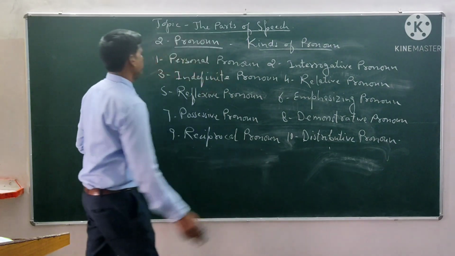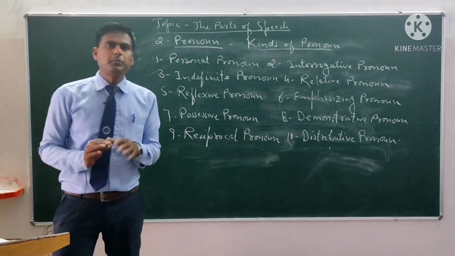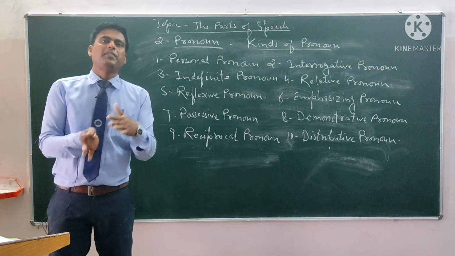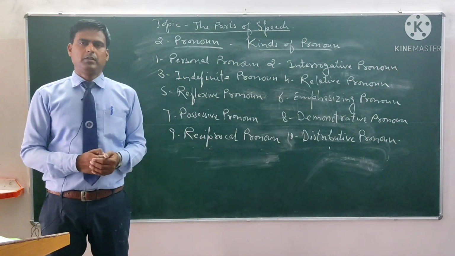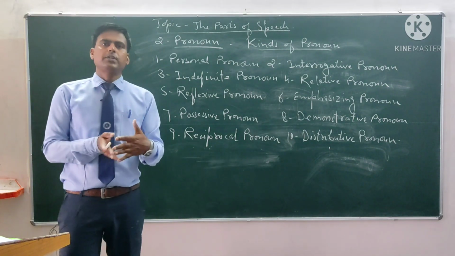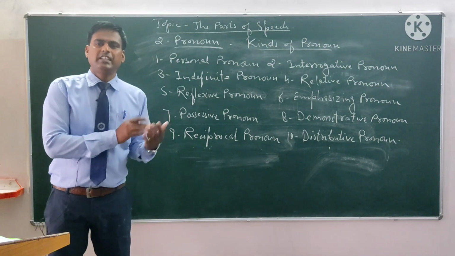Now let us see the next one. The next one is indefinite pronoun. Indefinite pronoun refers to unspecified objects.